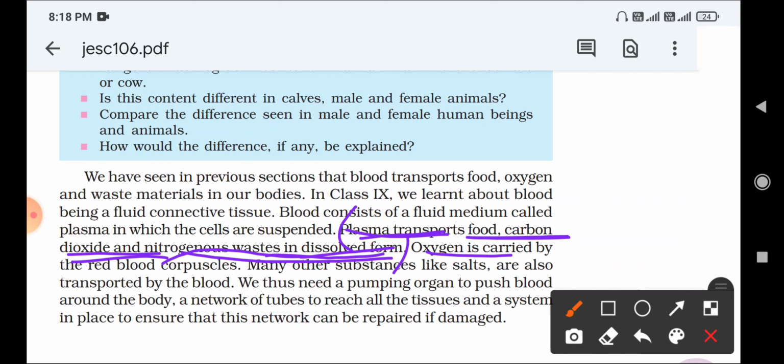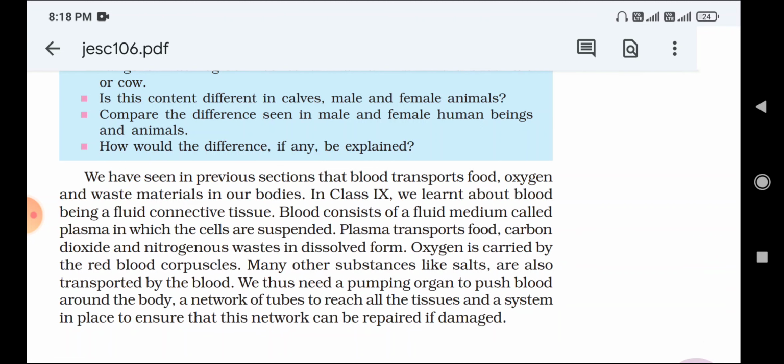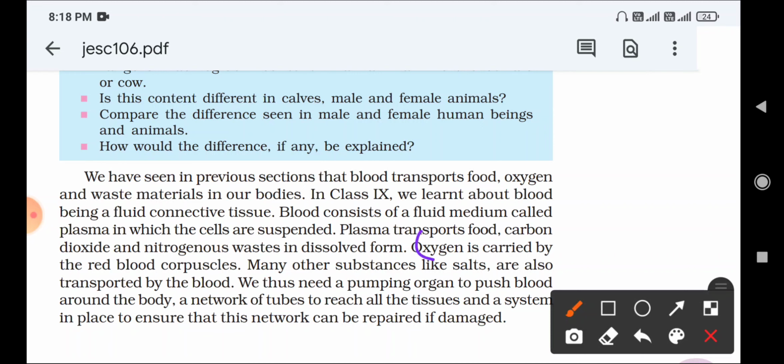Oxygen is carried by red blood cells. Again, which cell carries the oxygen? RBC, the red blood cells, carry the oxygen to different parts of the body. Many other substances like salts are also transported by the blood.